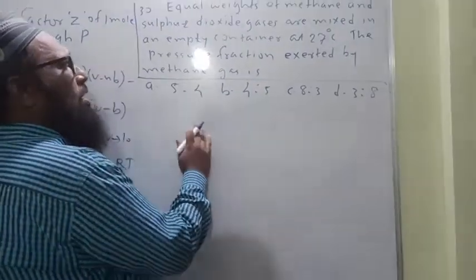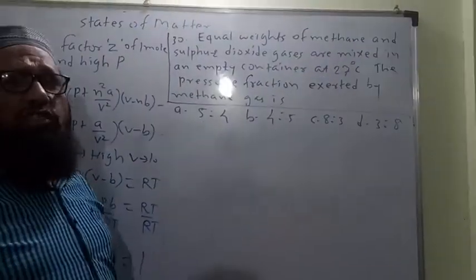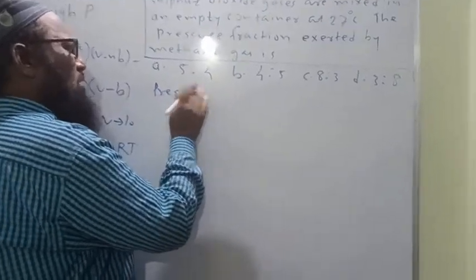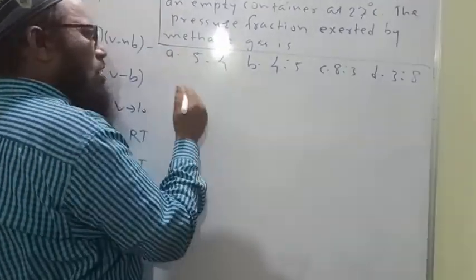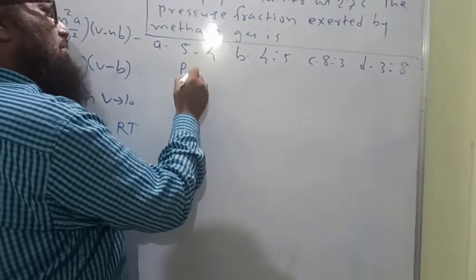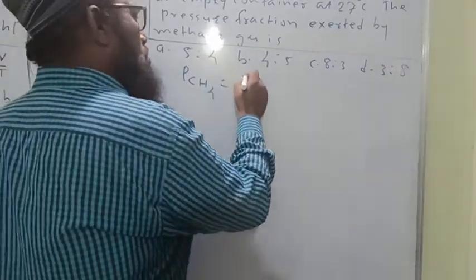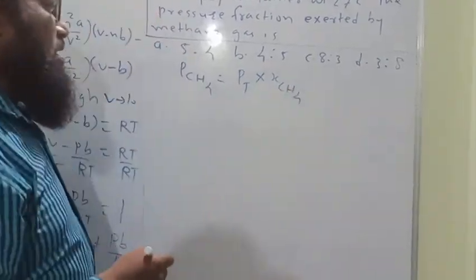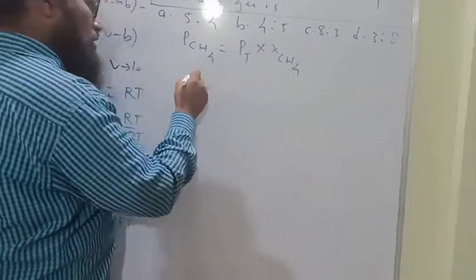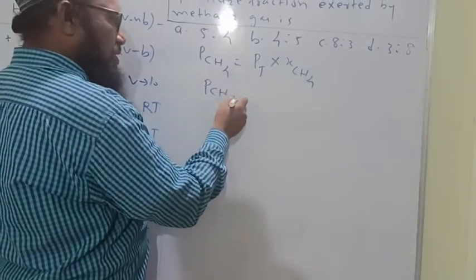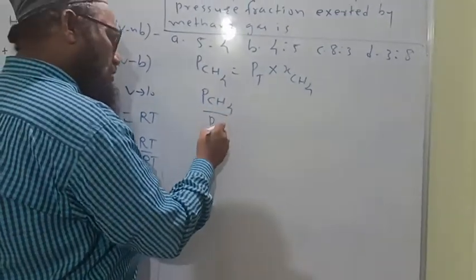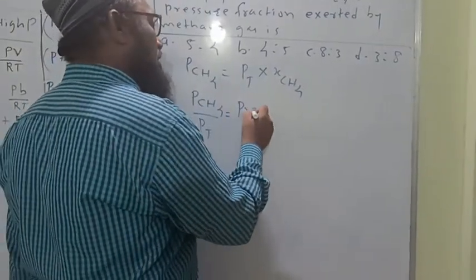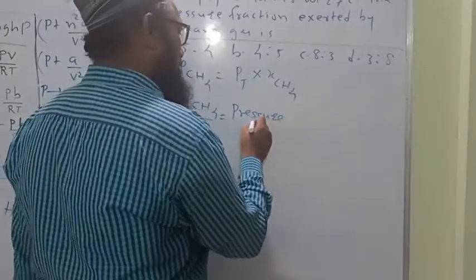Now look here, what is the meaning of this pressure fraction? Before going to this one, what is Dalton's law of partial pressure? Partial pressure of methane is equal to total pressure into mole fraction of methane. Then partial pressure of methane upon total pressure is nothing but the pressure fraction.